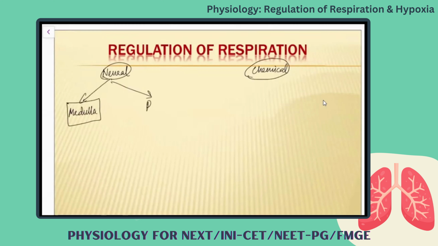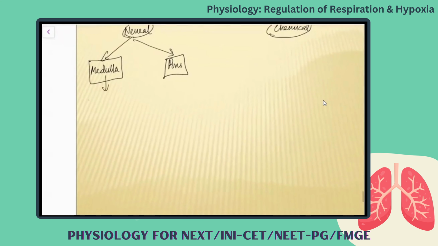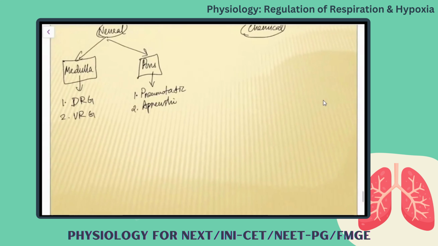One is medulla and the other one is pons. This medulla has two centers, dorsal respiratory group and ventral respiratory group. And pons has two centers, pneumotactic center and apneustic center. Okay. And this chemical regulation is mediated by